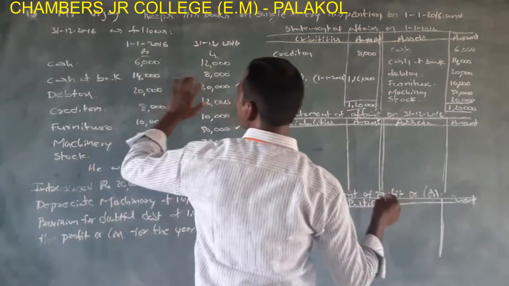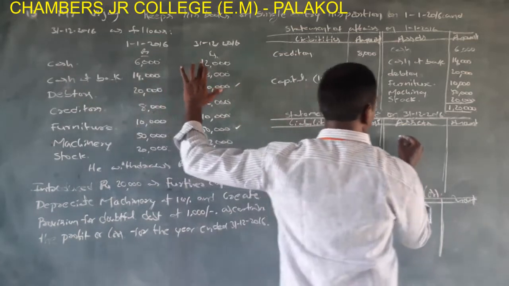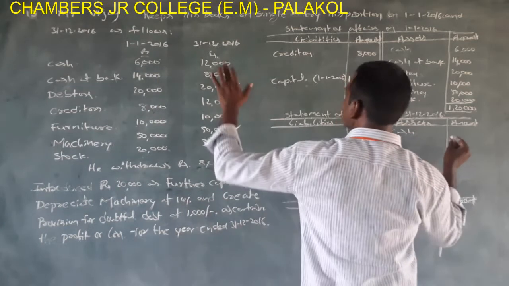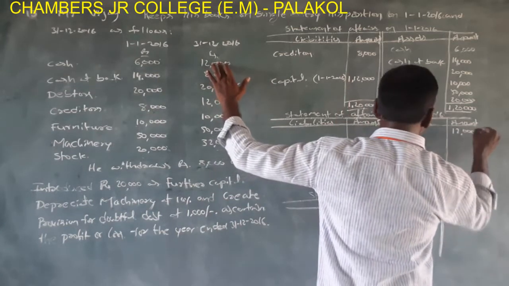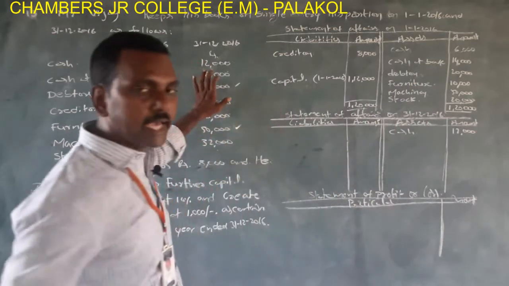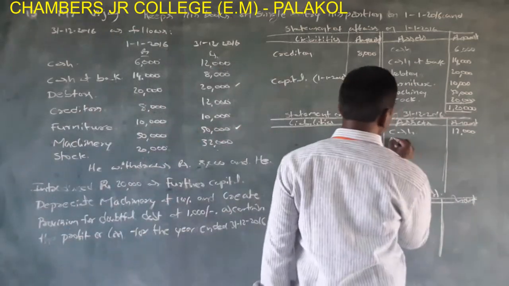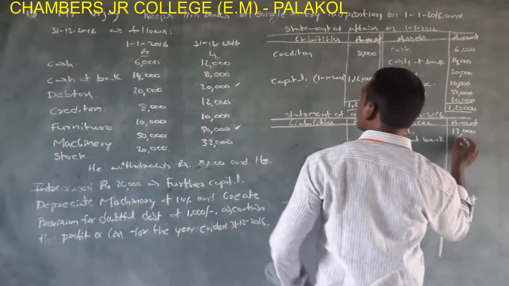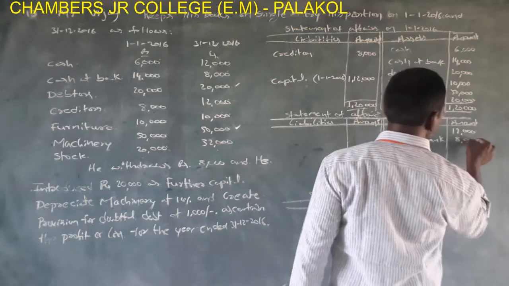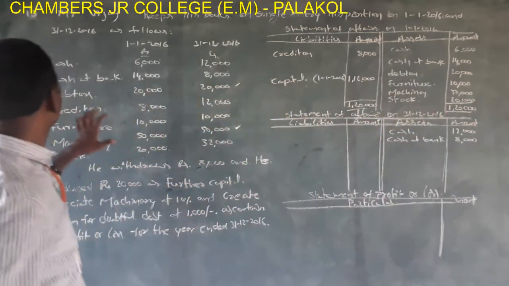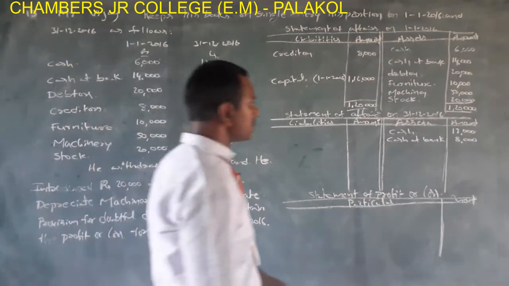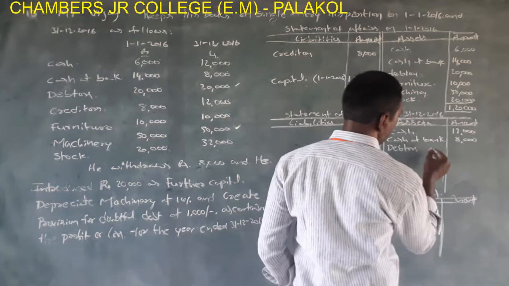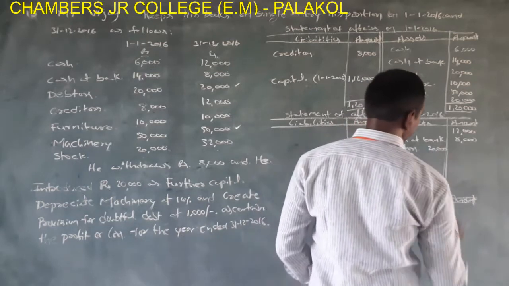Now closing balance amounts. Cash 12,000. Cash is an asset, taken into asset side. Cash rupees 12,000. Okay. Next, cash at bank. This is also an asset. Cash at bank rupees 8,000. Next one, debtors. Debtors rupees 20,000.